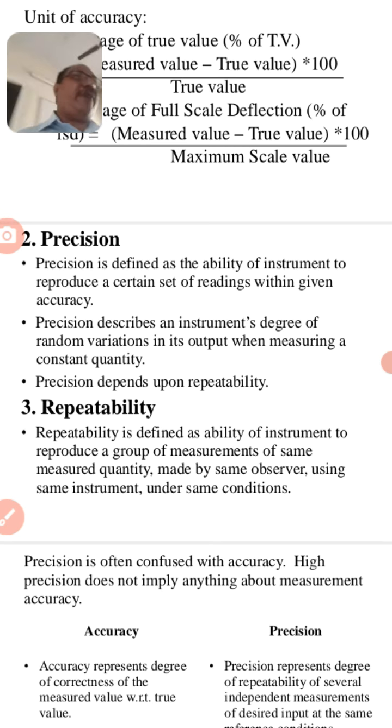Suppose I want to read 80 volt, and if I take readings with the same instrument, in one case it will be 79, when another person reads, our output will be 81, 79, 76 or 80, then 82 and so on. That set of readings, closeness is precision. How repeatedly it is precise is precision.